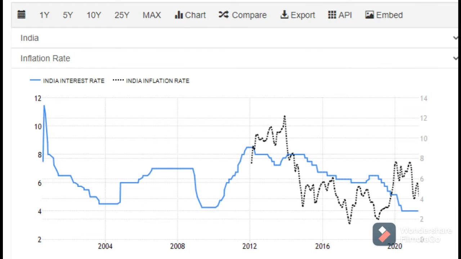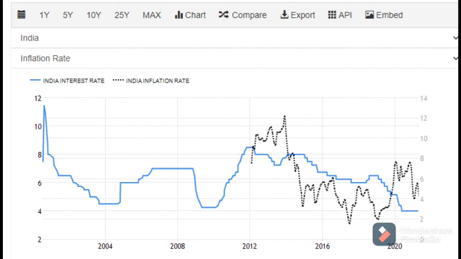Now we are seeing the inflation versus the interest rate in the savings bank account. From 2012 till 2021, what was the inflation versus the interest rate given by the bank to us? If you see, there has been a consistent reduction in the savings bank interest from 2012 to 2021. From somewhere around 8%, it is currently around 3%, so about 5% of the interest from the savings bank account has been reduced. But inflation keeps floating between the 8% range and the 4% range. This has been the consistent inflation rate over the period of years.